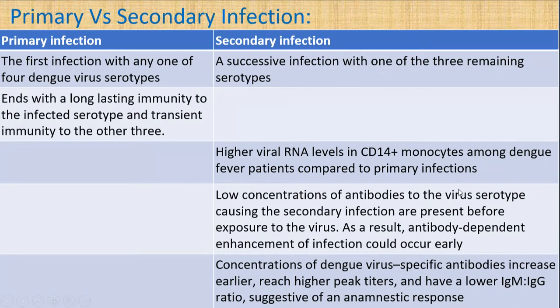As a result, antibody-dependent enhancement of infection could occur early. As we were saying, the decreased amount of antibodies can lead to increased uptake of antibody-bound virus by the cell.